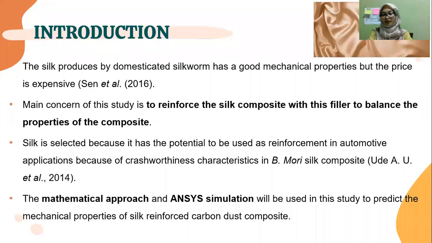As a recap from my FYP1, for the introduction, the silk produced by a silkworm has good mechanical properties, but it is expensive. So the main concept is to reinforce the silk composite with a filler to balance the properties of the composite. Silk is selected because it has potential to be used as a reinforcement with other applications. The mathematical approach and ANSYS simulation will be used in the study to predict the mechanical properties of silk reinforced